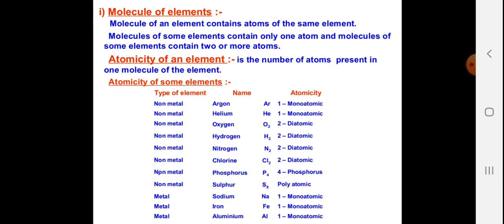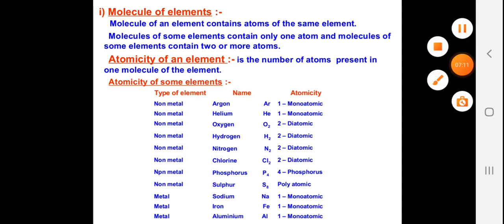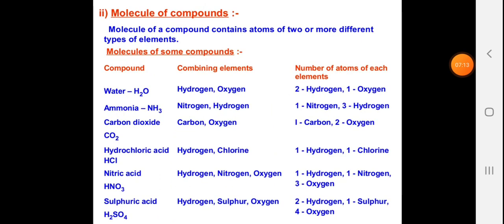Polyatomic: phosphorus, P4, S8. Sodium, iron and aluminium are monoatomic. You can also see how they are metals and non-metals.